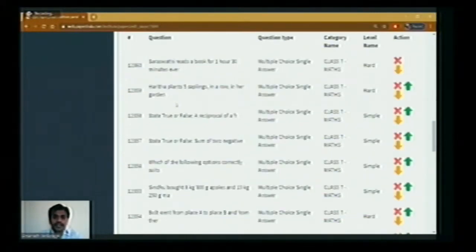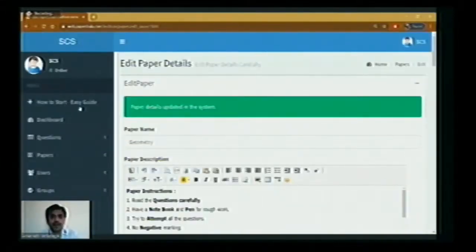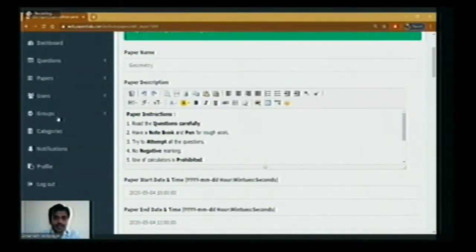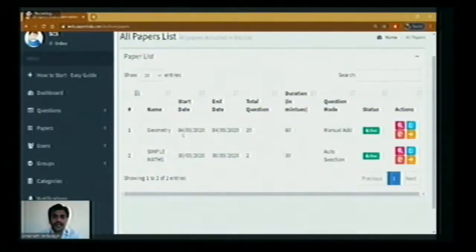Now after everything, we have to submit. That means I have created a paper under the name geometry. So again, we'll go back to the papers. If you see here, all papers. Now you can see here, paper name geometry, start date 4th June, end date 4th June. We have these things.